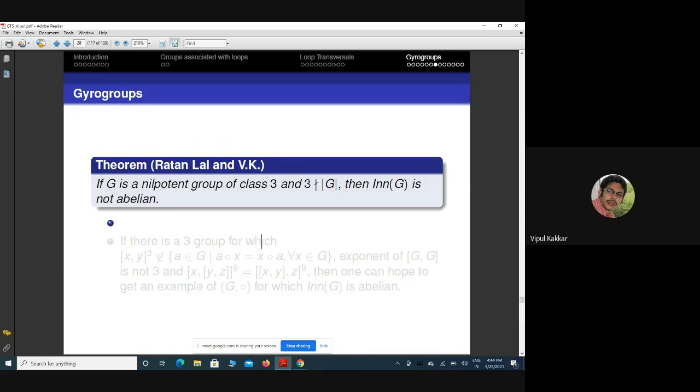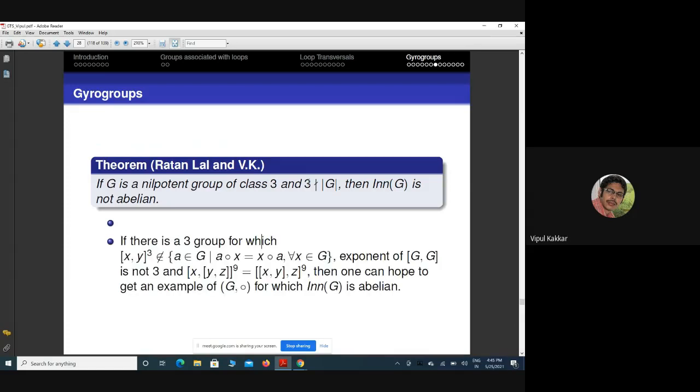The 3-group means the group of order 3 to the power n. So this is our hope. We have actually obtained some conditions where one can hope to get an example in which the inner mapping group is abelian.